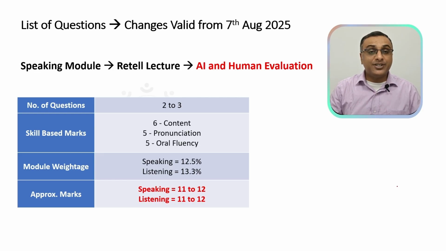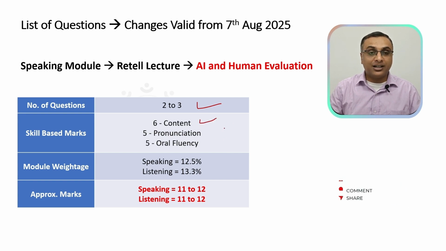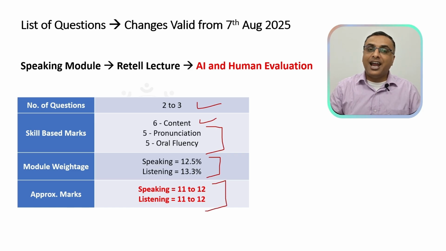Now let's discuss the retell lecture question. Here, the number of questions has also been increased from 1 to 2 to 2 to 3, and for content there is an increase by 1 mark, and pronunciation and oral fluency remain the same. Coming to the weightage, this hasn't changed drastically. For speaking, you will get approximately about 12.5% and listening about 13.3%. This will approximately tally about 11 to 12 marks for speaking and another 11 to 12 marks for your listening module. This is also an integrated task.